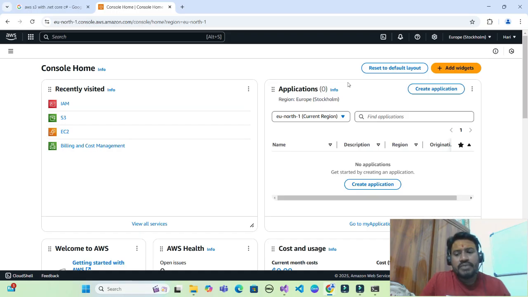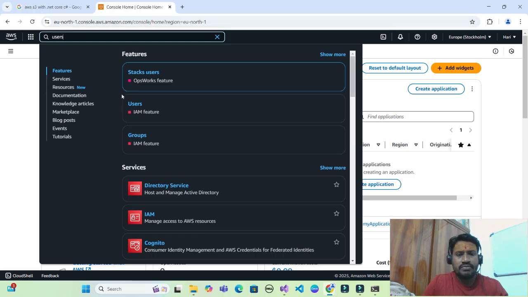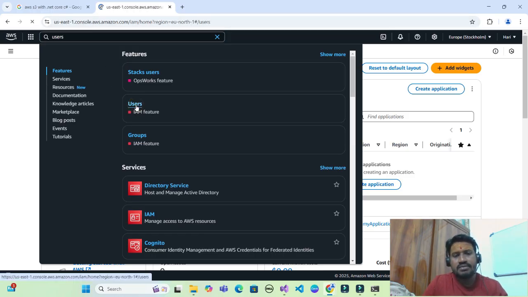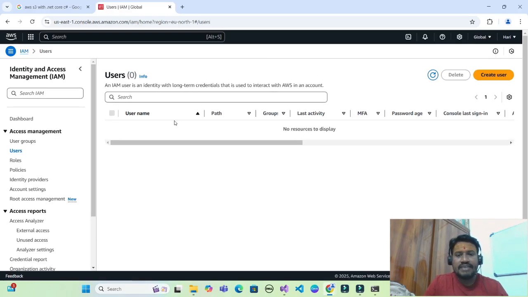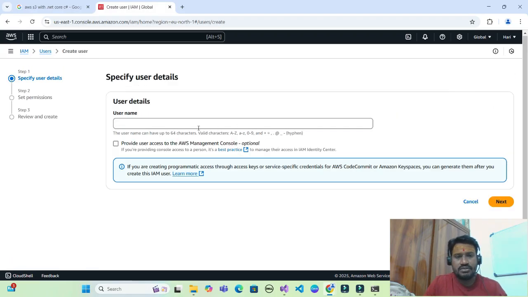I logged into my AWS. Now I have to search for user, and we can see the users IAM feature. Click on this, and we will be redirected to a user configuration page. As of now, there are no users in my configurations. I have to click on create user. I will go with Hari S3 admin as my username and then click on next.